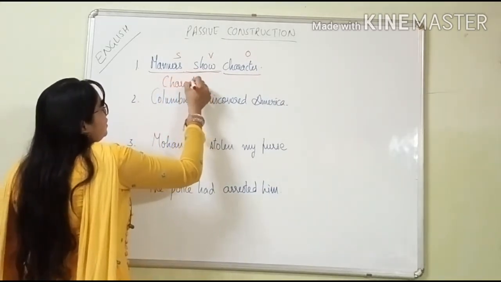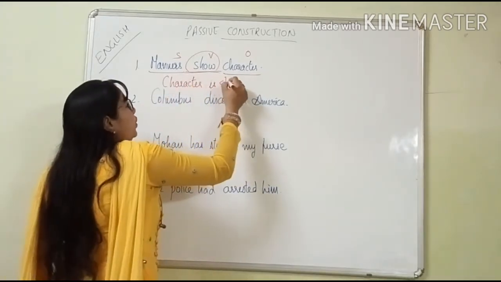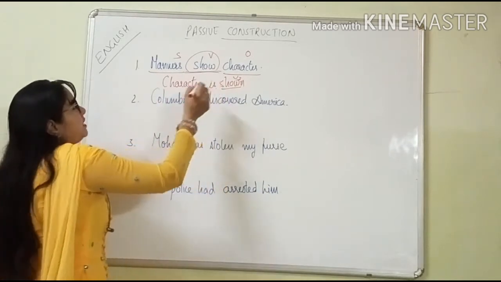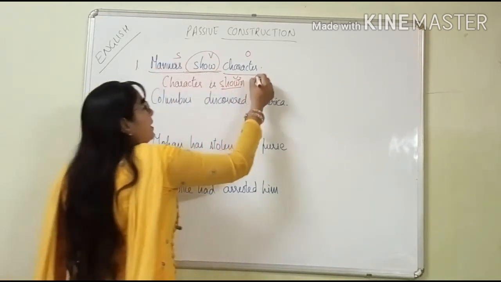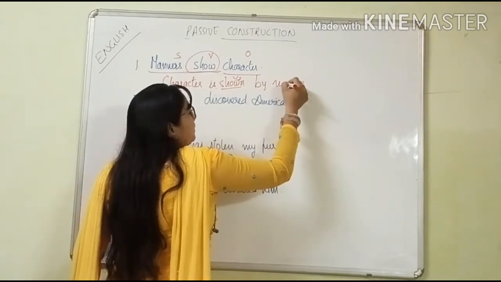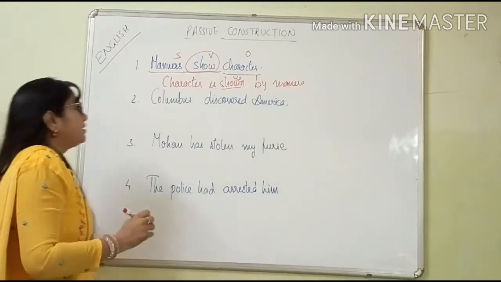Character. Instead of "show", we'll give here "is shown". Verb's third form plus "is": shown by manners. Okay. Character is shown by manners.